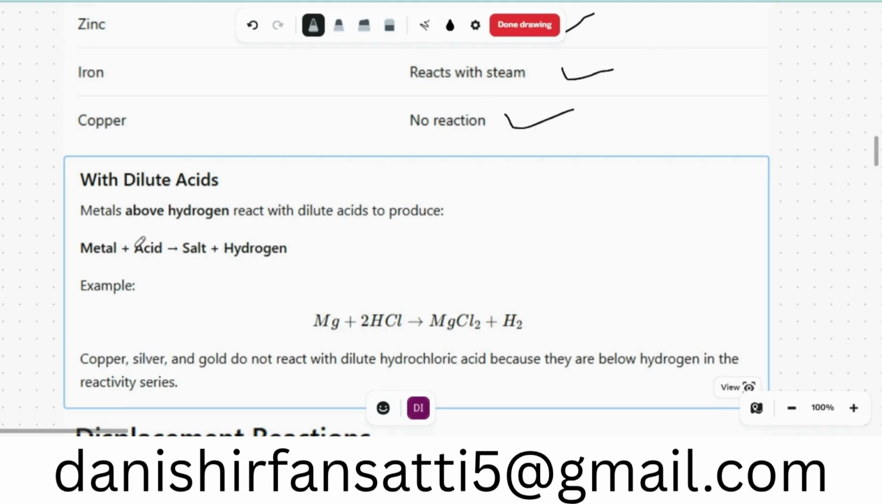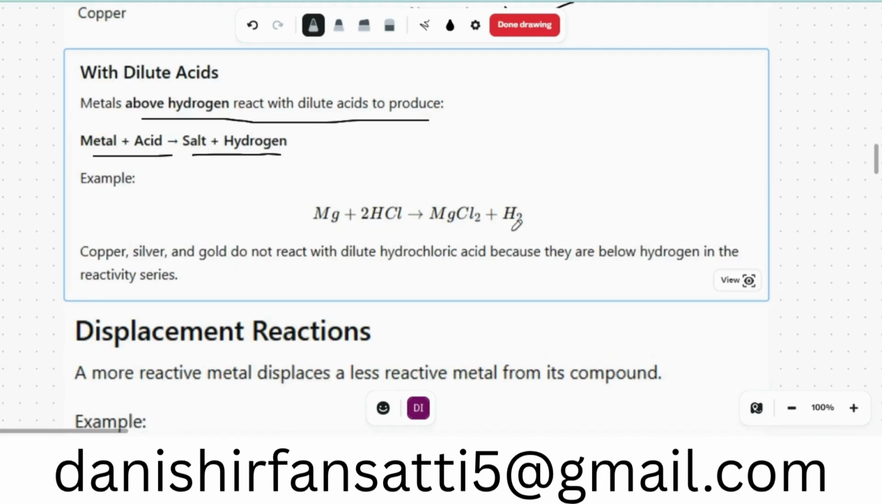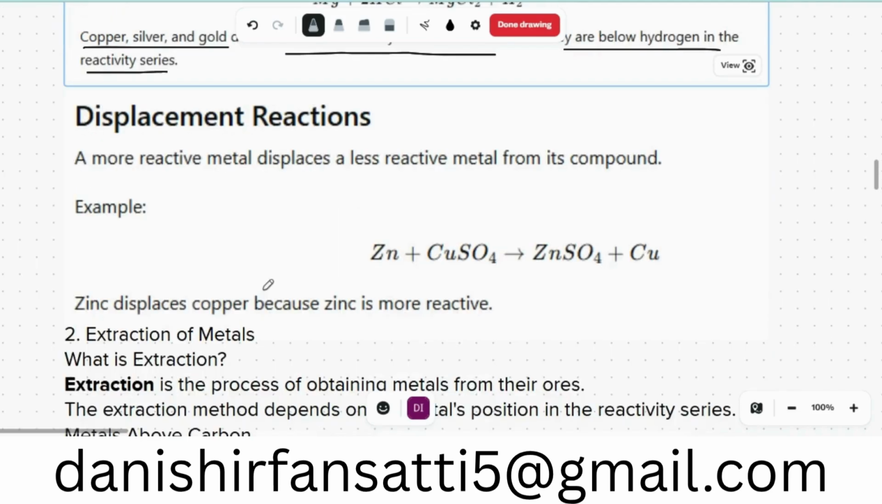Okay, with dilute acid, most metals above hydrogen react with dilute acid to produce what? Metal plus acid reacts and produces salt and hydrogen, that we have talked about in acid reactions. So Mg plus 2HCl gives us MgCl2 plus hydrogen. Copper, silver, and gold, these three metals, remember, do not react with dilute hydrochloric acid because they are below hydrogen in the reactivity series, so they cannot be replaced.